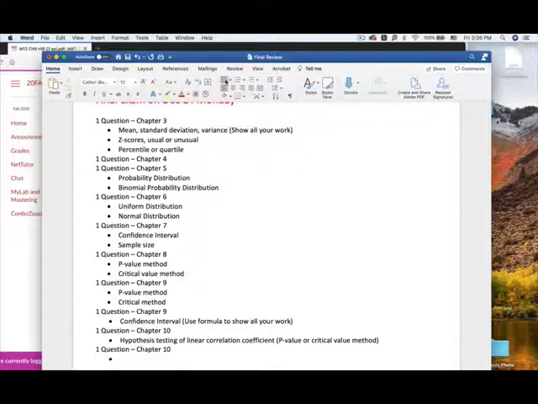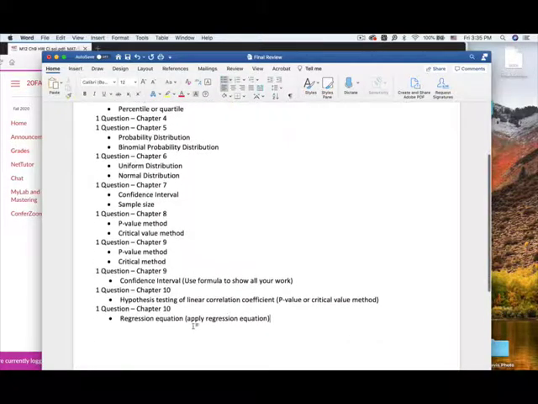You need to know how to find the regression equation and how to apply the regression equation. This question is similar to the sample final in chapter 10, the last 2 questions. You need to know how to use the calculator or formula to find the R, how to use your formula or calculator to find the regression equation, and how to apply it.